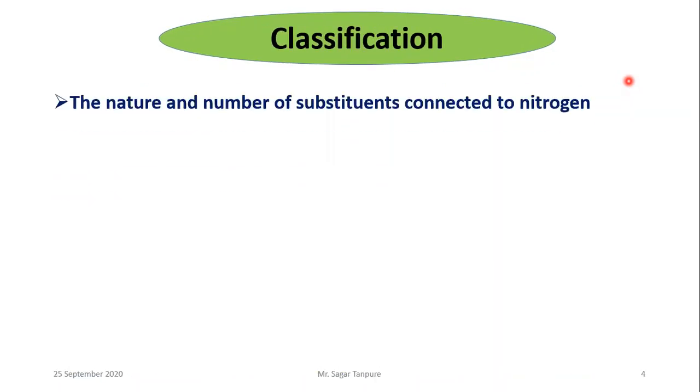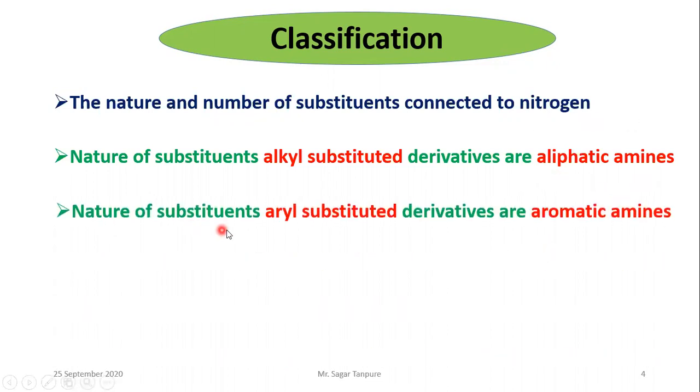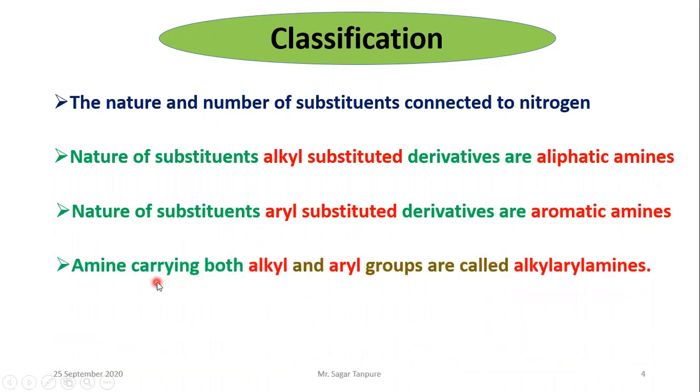Classification of amines. Amines are classified on the basis of the number and nature of substituents connected to nitrogen. The nature of the substituent may be alkyl or aryl. If the substituent is alkyl, the derivatives are called aliphatic amines. If the substituent is aryl, the derivatives are called aromatic amines. If both alkyl and aryl groups are joined to the amine, it is called an alkyl aryl amine.